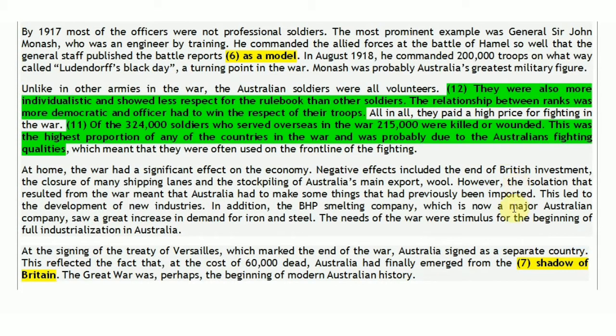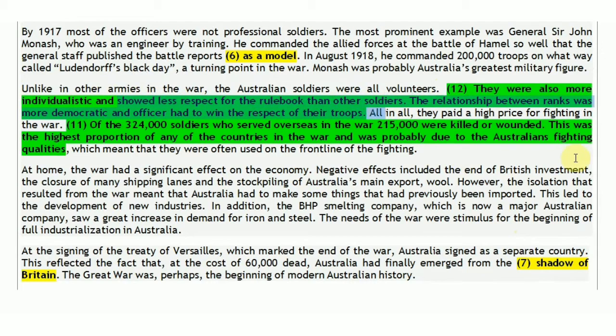In the last third paragraph, from where we located the 11th question, the first line talks about "they". So they are also referring to the Australian soldiers, because they were talking about the soldiers of Australia. They were also more individualistic. So the Australian soldiers were individualistic and showed less respect for the rule book than other soldiers.